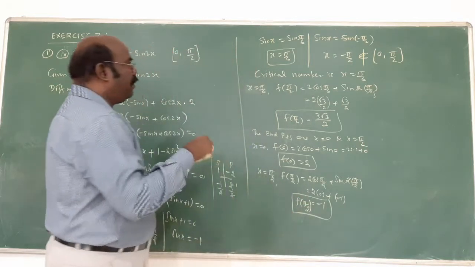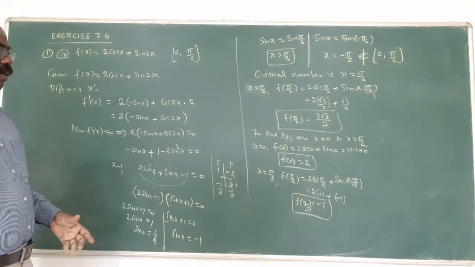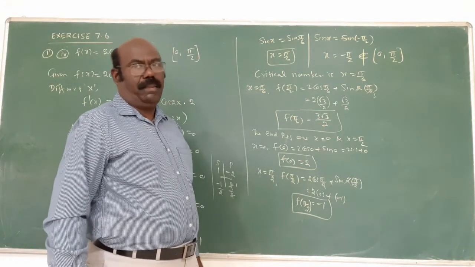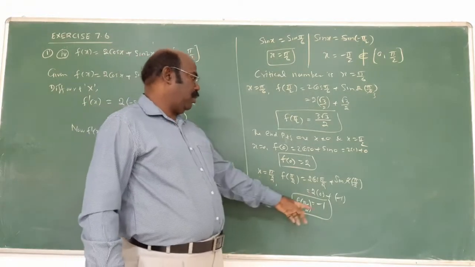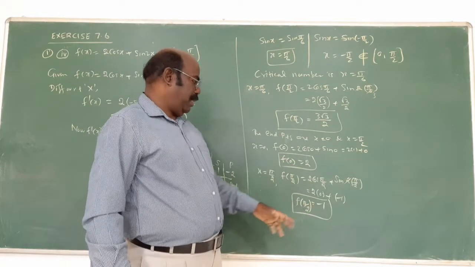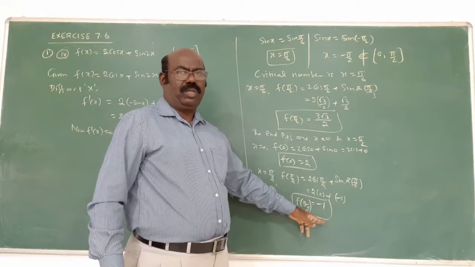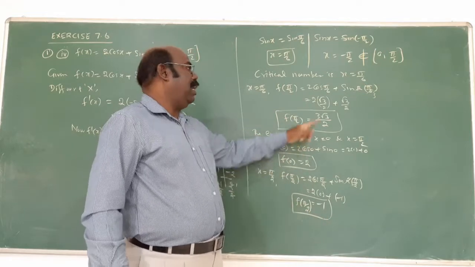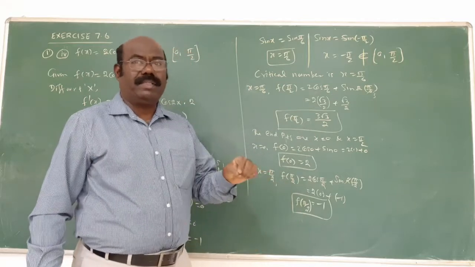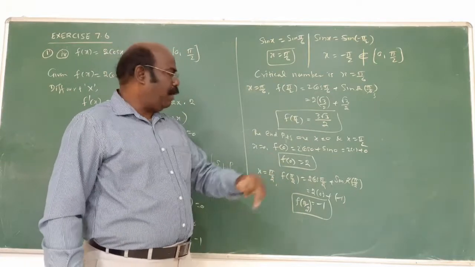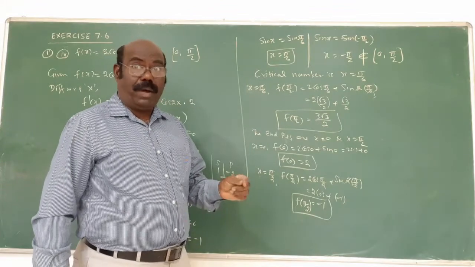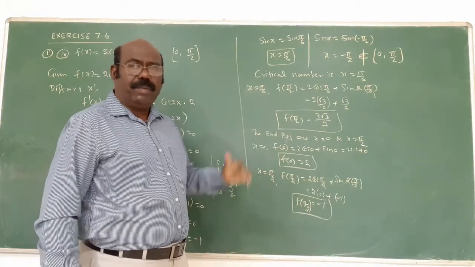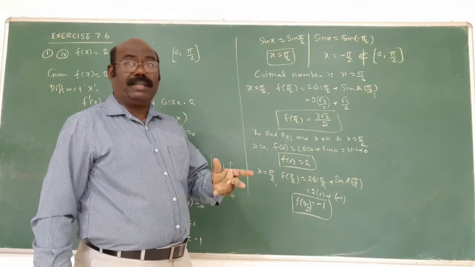Now, out of these three values, what are the values? 3 root 3 by 2, minus 1, 2. Now this is the minimum value, directly understood. But after this, which of the 2 numbers is maximum, that's very important. Root 3 value is 1.732. Multiply with 3, 5 point something will come. Divided by 2, 2.7 something will come.